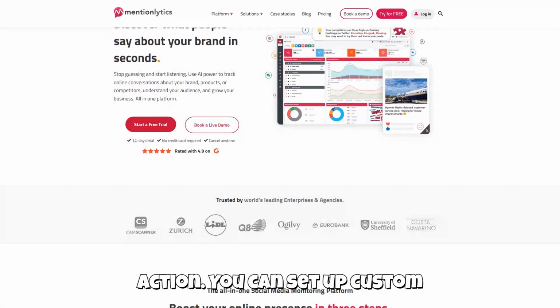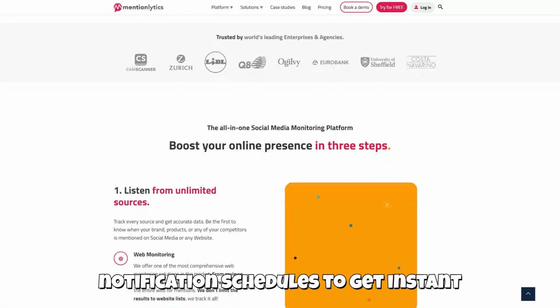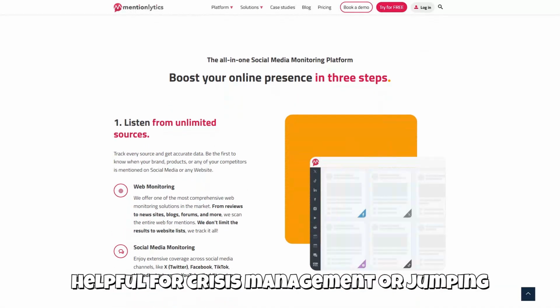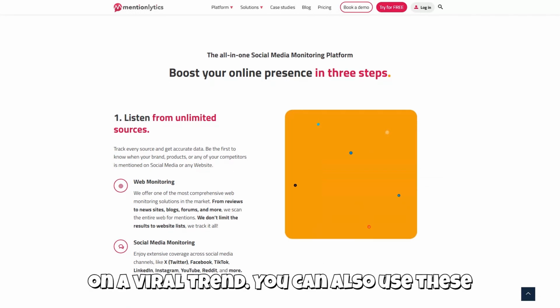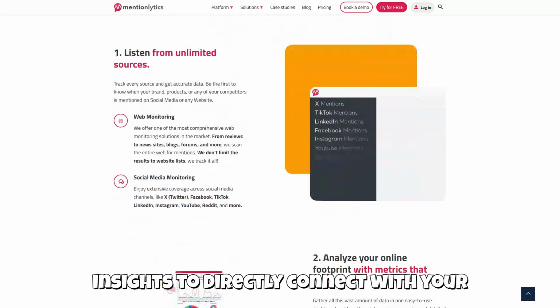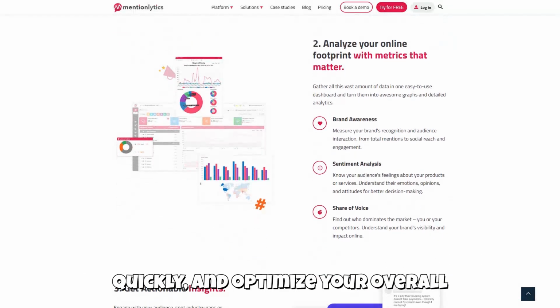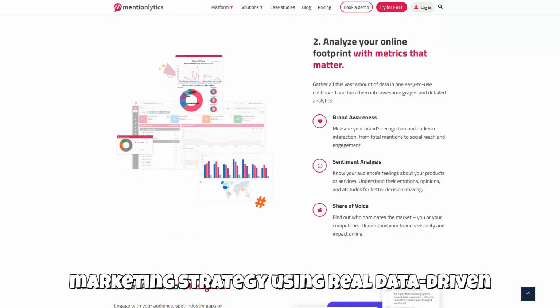Third, it helps you take action. You can set up custom notification schedules to get instant alerts whenever there's a sudden spike in your mentions, which is incredibly helpful for crisis management or jumping on a viral trend. You can also use these insights to directly connect with your audience, respond to customer complaints quickly, and optimize your overall marketing strategy using real, data-driven AI reports.